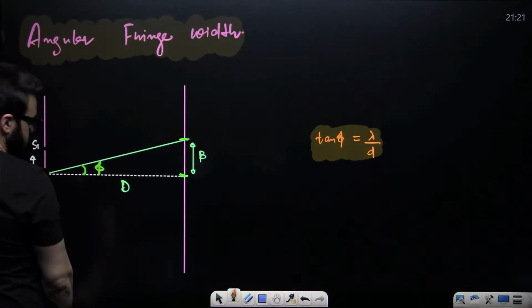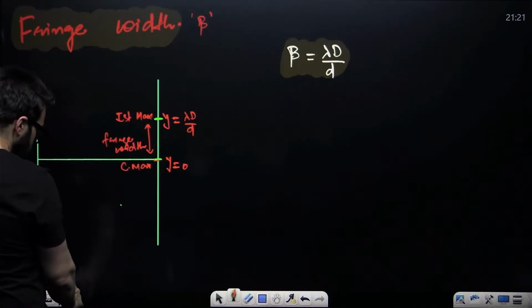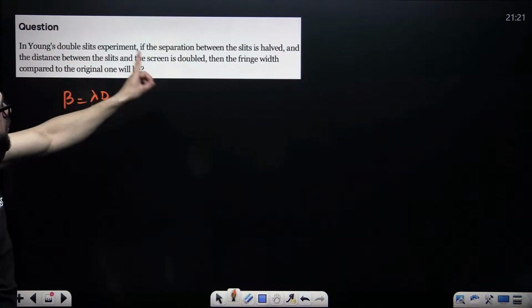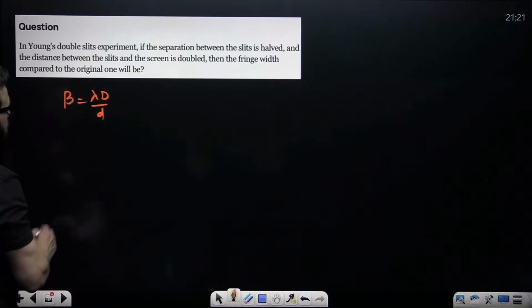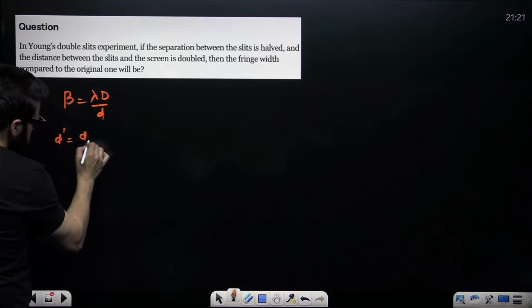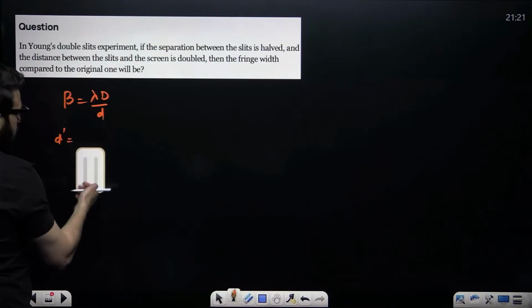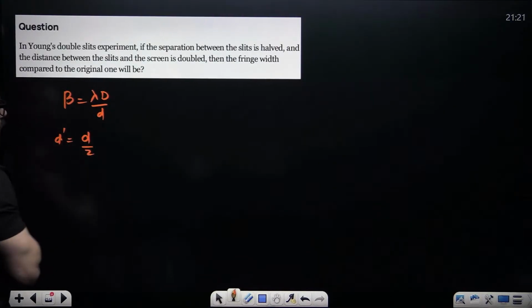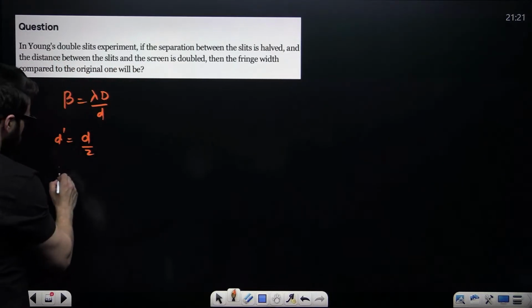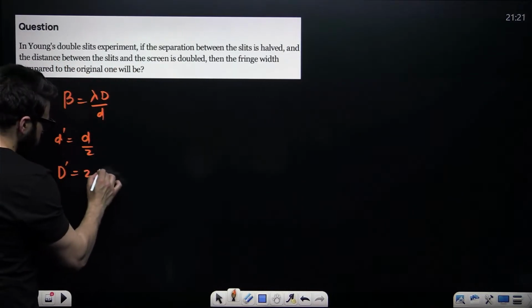This is the formula. Separation between the slits means small d, so d dash becomes d by 2. And distance between the slit and the screen is doubled, so D dash becomes 2D.